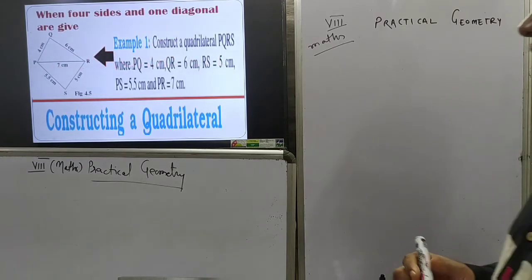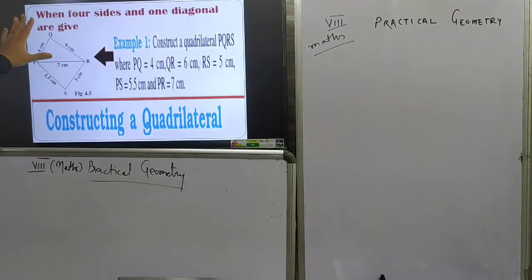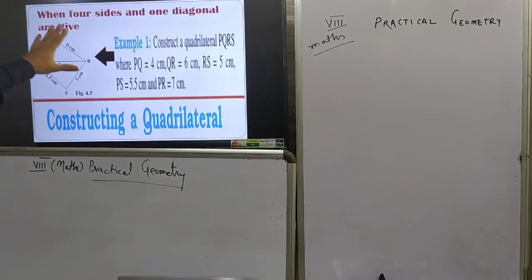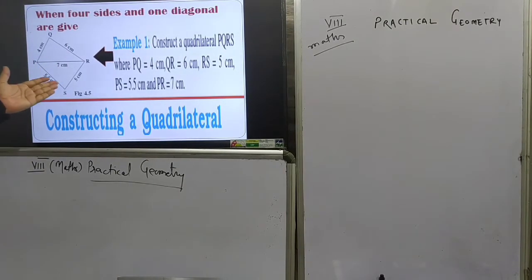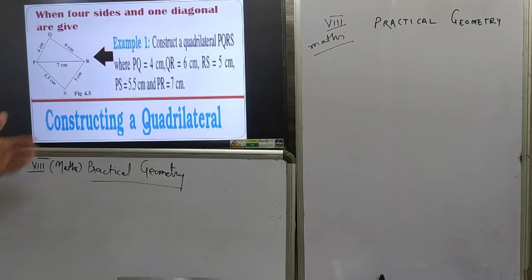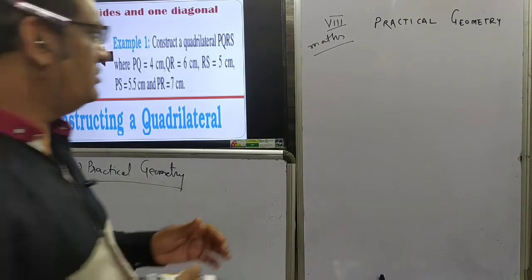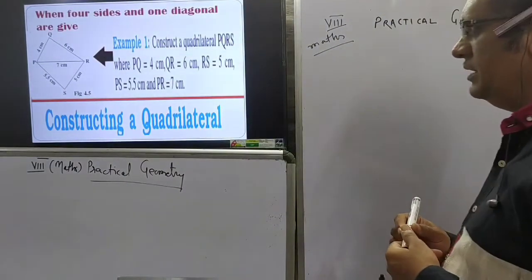Now, first of all, let us find how to construct this quadrilateral having four sides given and two diagonals given. One problem is there. Construct quadrilateral PQRS in which PQ, QR, RS and PS are given and one diagonal is given. First of all, do the rough diagram.